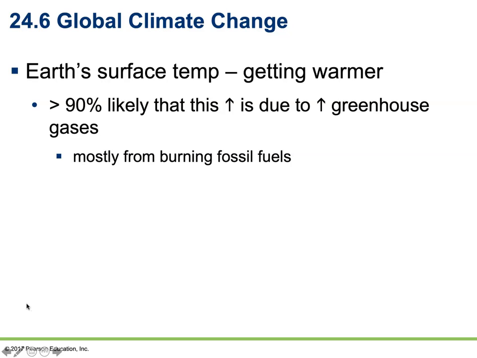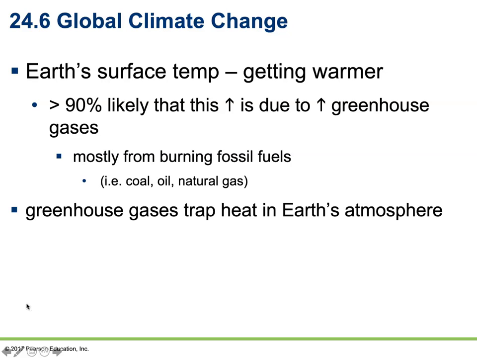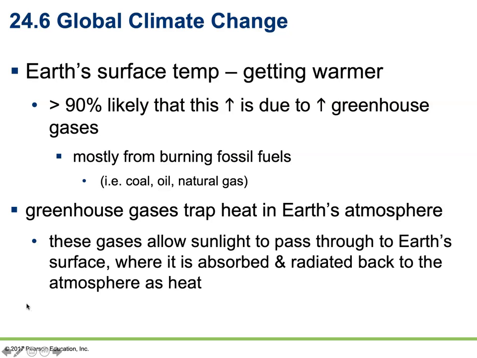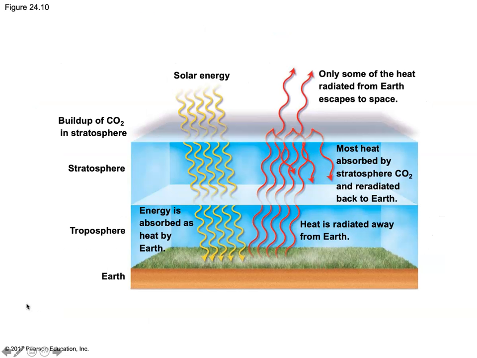Mostly caused by the burning of fossil fuels, things like coal, oil, or natural gas. Greenhouse gases include things like carbon dioxide, methane, nitrous oxides, and chlorofluorocarbons. These gases trap heat in the atmosphere. They allow sunlight to pass through to the Earth, where it is absorbed and then radiated back into the atmosphere as heat, which is really nice, keeps the planet nice and warm, but with the increase in greenhouse gases, we're starting to see an increase in global temperatures.